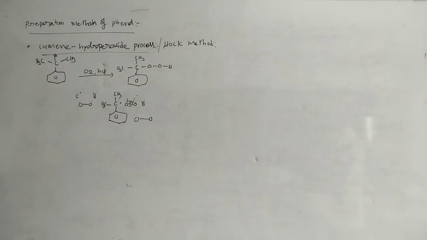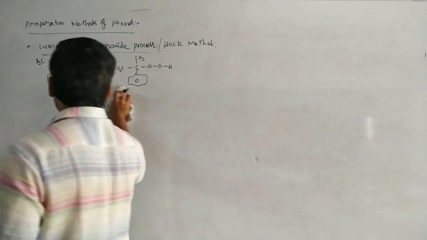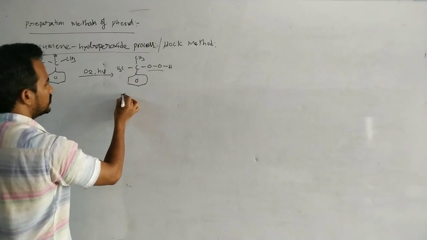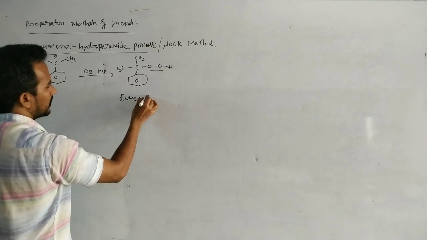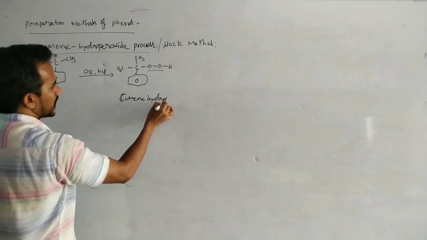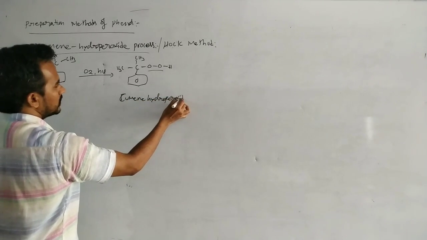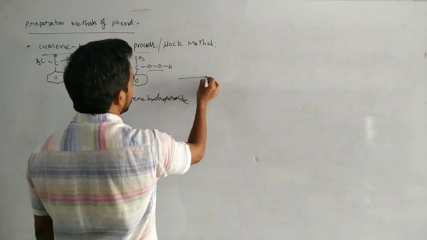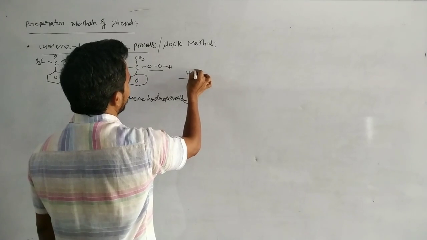There is a peroxy linkage in this case. Cumene hydroperoxide.